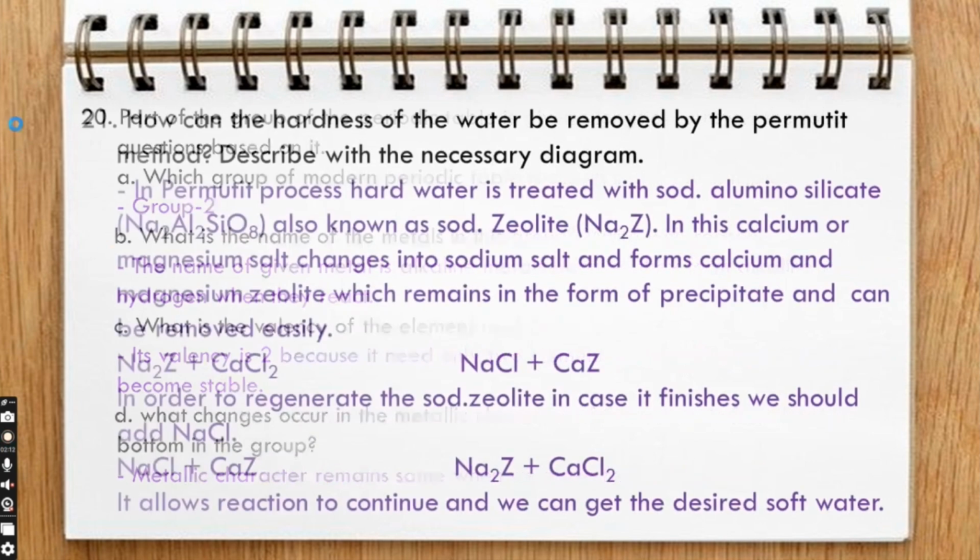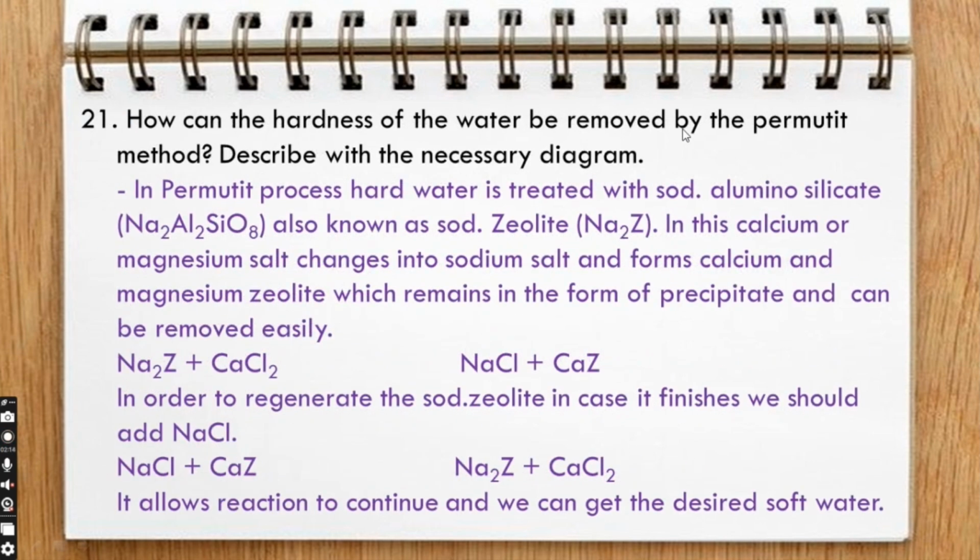How can the hardness of water be removed by the permutit method? Describe with the necessary diagram. In the permutit process, hard water is treated with sodium aluminosilicate, Na2Al2Si2O8, also known as sodium zeolite, Na2Z. In this, calcium or magnesium salt changes into sodium salt and forms calcium and magnesium zeolite, which remains in the form of precipitate and can be removed easily.